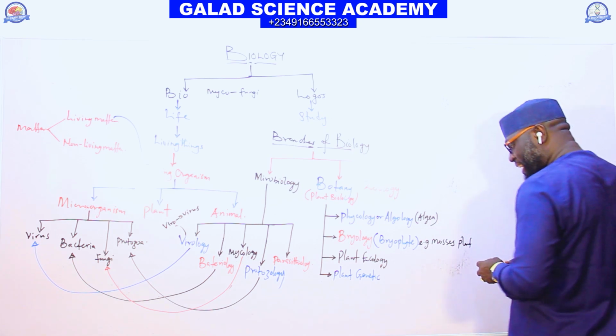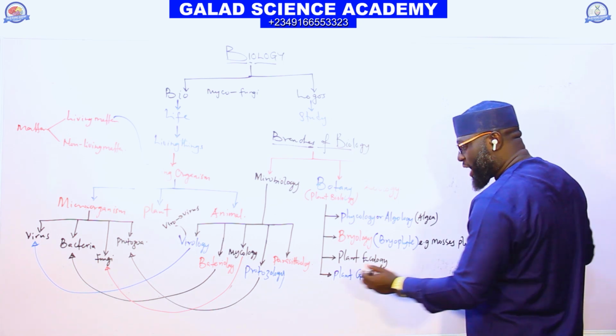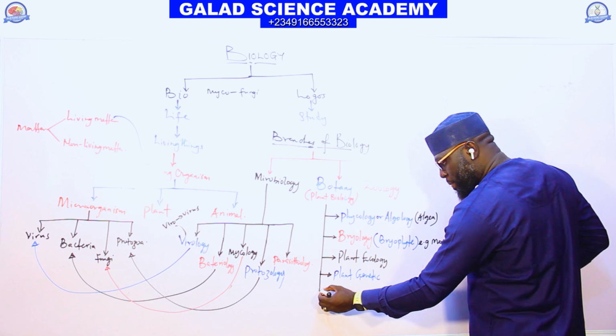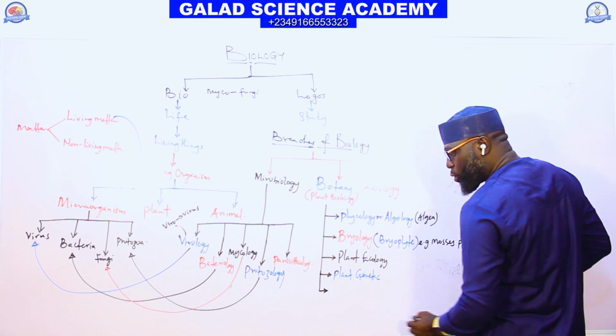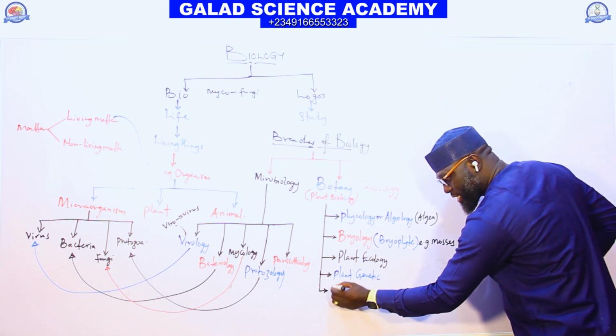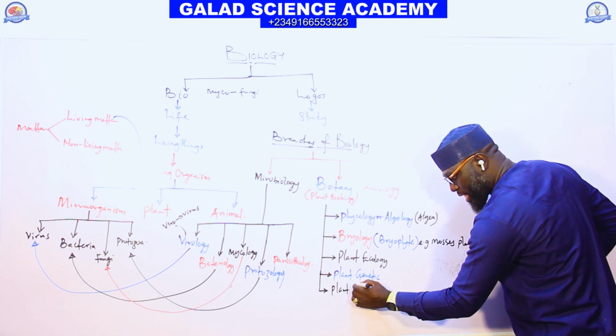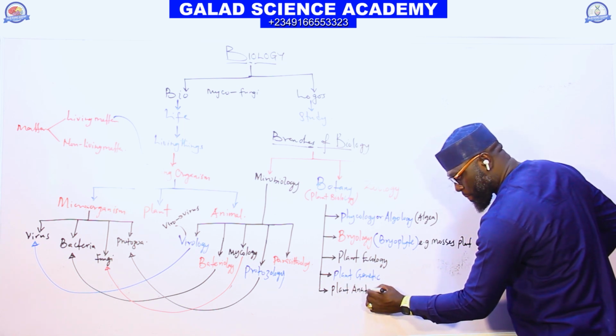And under this again, we can also have what we call plant anatomy.